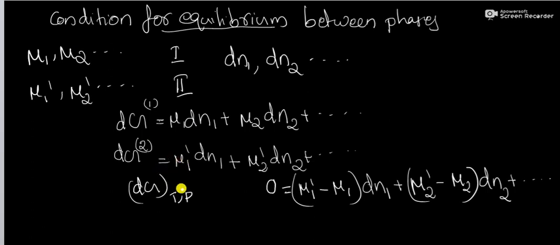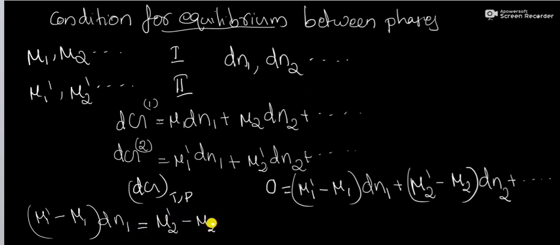This means that each term on the RHS of this equation must be 0. That is, (mu1' minus mu1) dn1 equal to (mu2' minus mu2) dn2 equal to 0.